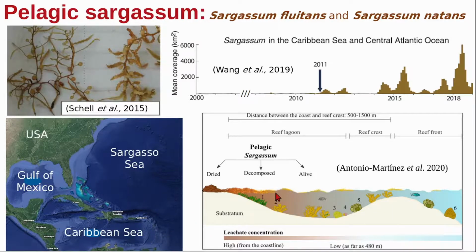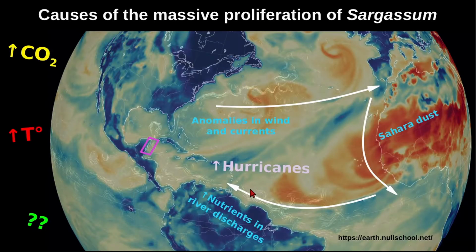When sargassum reaches coastal zones, it accumulates in beaches and bays, where it dies, affecting the water quality, the local biota, and human activities such as tourism and fisheries. Several factors, including excess of nutrients and changes in the circulation of winds and currents, have been proposed to explain the massive proliferation of sargassum. However, most studies address the problem at the largest scale of the entire North Atlantic. The transport dynamics in the Mexican Caribbean have not yet been studied in detail, so we aim to fill this